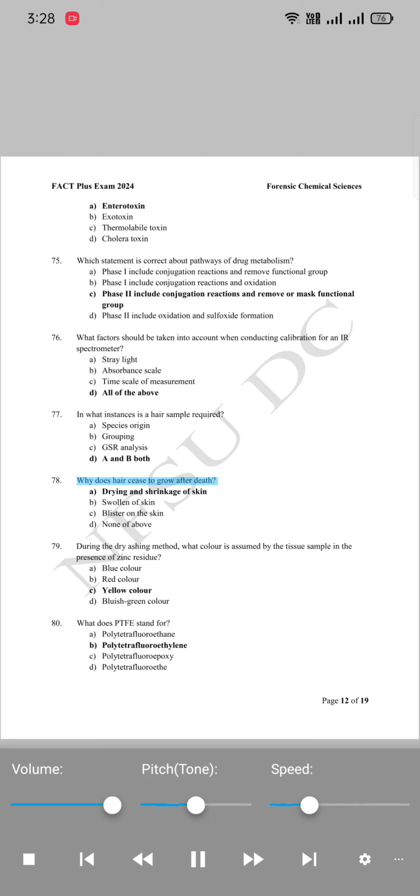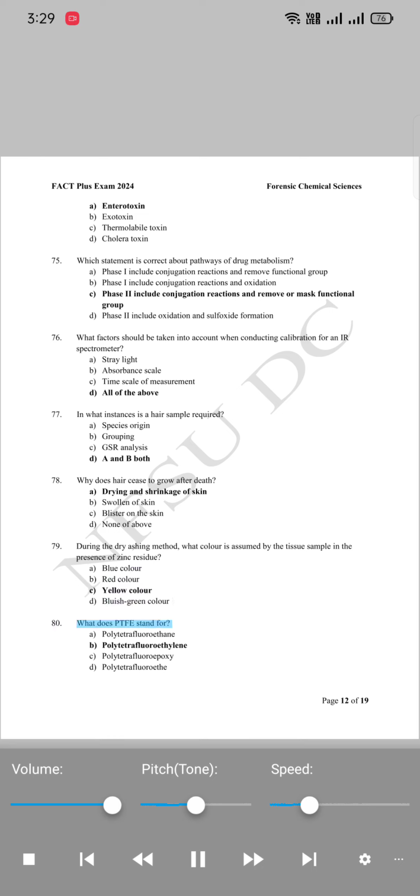78. Why does hair cease to grow after death? A. Drying and shrinkage of skin. B. Swollen of skin. C. Blister on the skin. D. None of above. 79. During the dry ashing method, what color is assumed by the tissue sample in the presence of zinc residue? A. Blue color. B. Red color. C. Yellow color. D. Bluish green color.